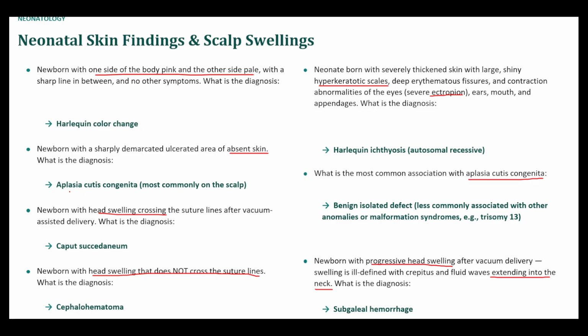Okay, so first one was harlequin color change. We got that. Absent skin is aplasia cutis congenita. If the head swelling crosses suture lines, but it's not progressively expanding, like the last question, it is caput succedaneum. If it is not crossing suture lines, it's cephalohematoma. Harlequin ichthyosis is the one with hyperkeratotic scales, deep fissures, and the contraction abnormalities. You can imagine that if you don't have that pliability to the skin, the structures become really tight and taut, and that's what's causing some of these contraction abnormalities. Aplasia cutis is usually isolated, and progressive head swelling with extension into the neck is subgaleal hemorrhage.